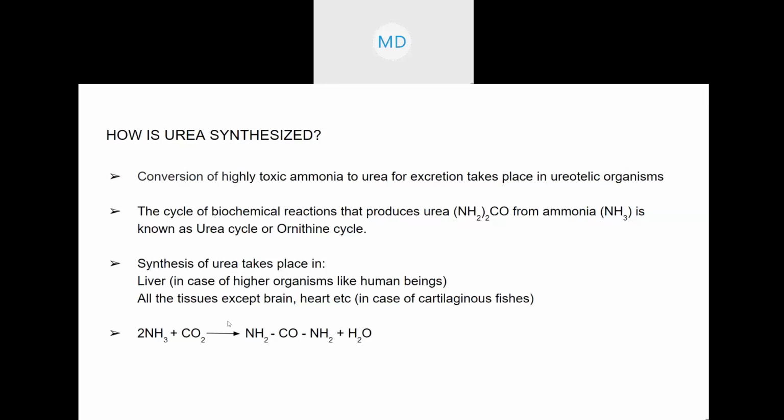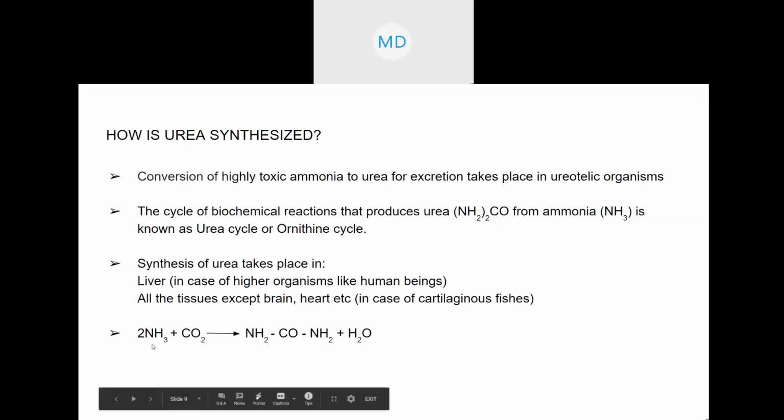Okay, so what happens in the ureotelic organisms? Ammonia is formed by oxidative deamination, as usual. Then ammonia is converted into urea through the urea cycle or ornithine cycle. And synthesis of urea generally takes place in the liver.